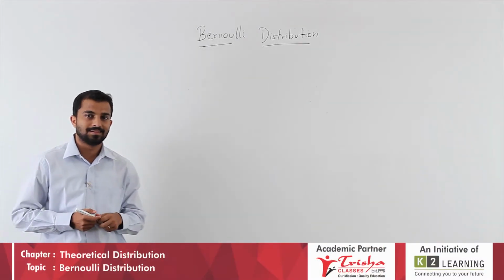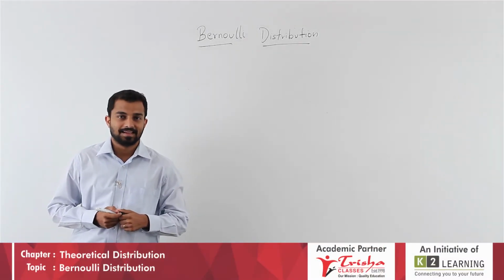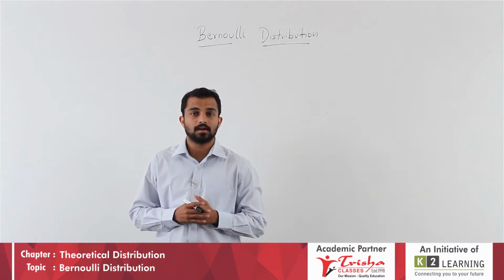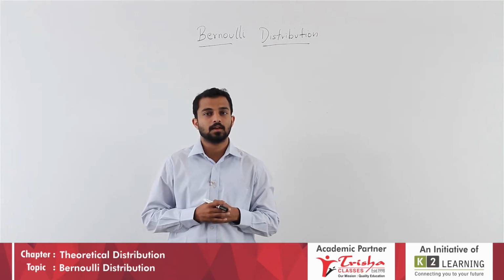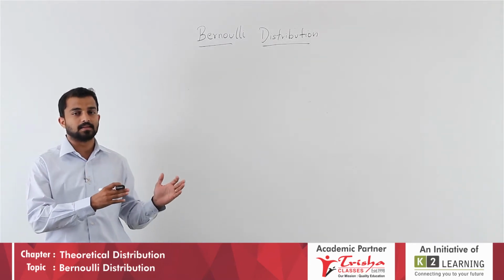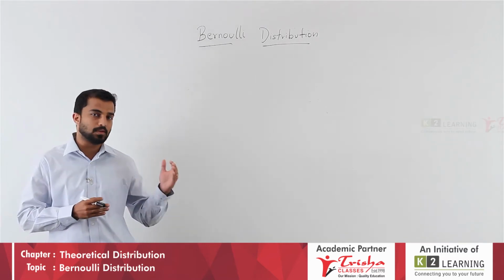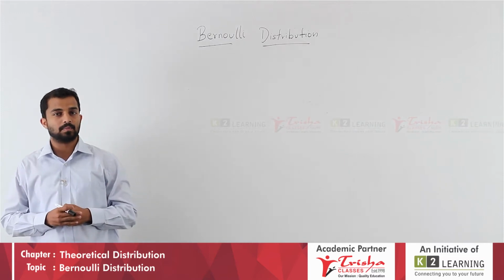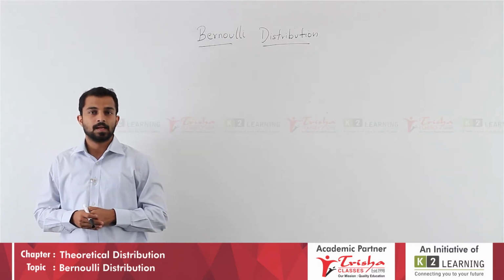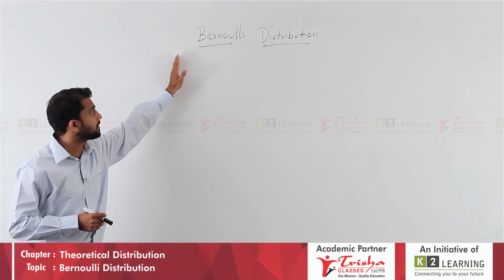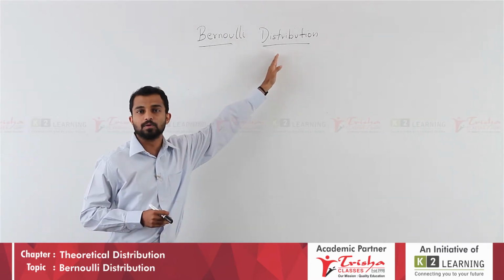Hello students, welcome back. In the last class, we discussed the basic introduction of theoretical distribution, where we said there are two types, discrete and continuous, and we also named what is there in discrete as well as in continuous probability theoretical distributions. Today, we move on to the first type of distribution, that is Bernoulli distribution.